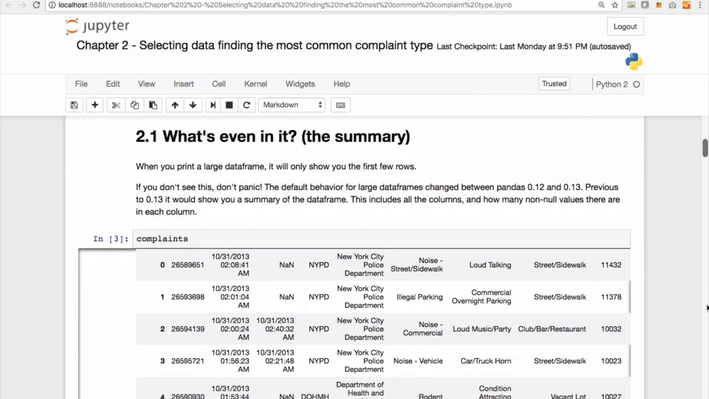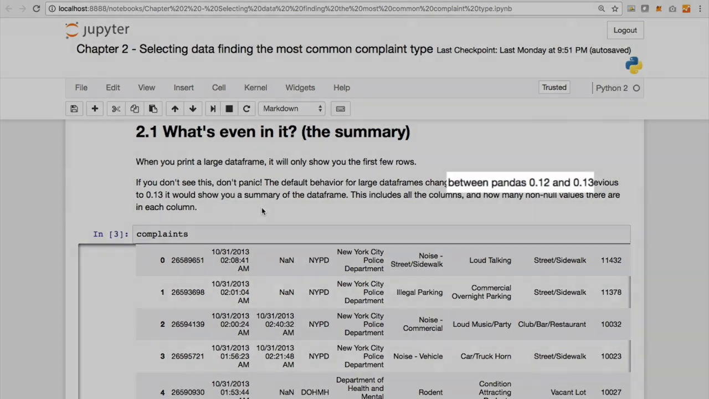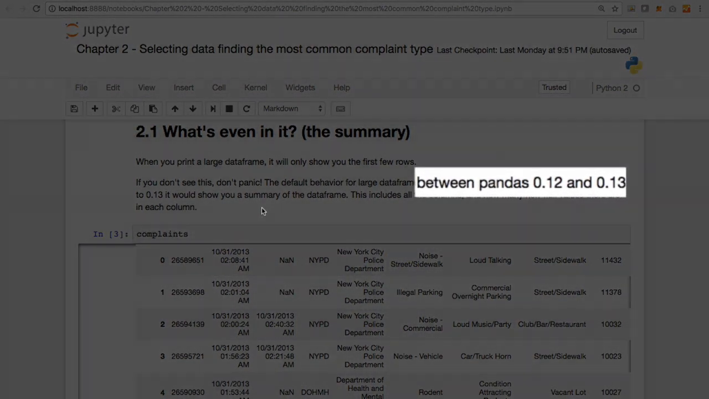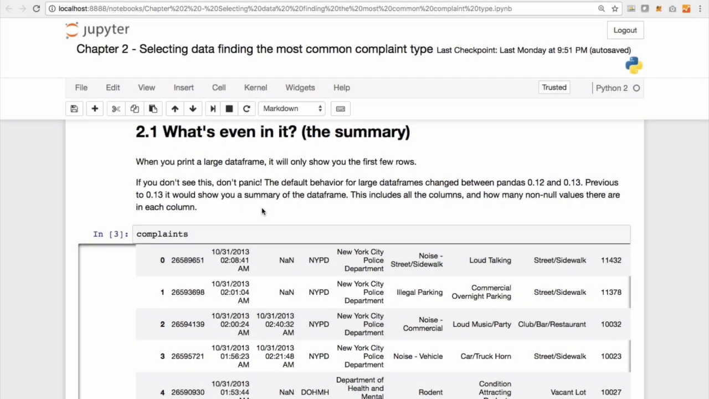So now that we've loaded our data, what's even in it? When you print a large data frame, it'll show you the first few rows. If you don't see this, don't panic. The default behavior for large data frames changed between Pandas 0.12 and Pandas 0.13. Previously, it would show you a summary of the data frame. This includes all the columns and how many non-null values there are in each column.